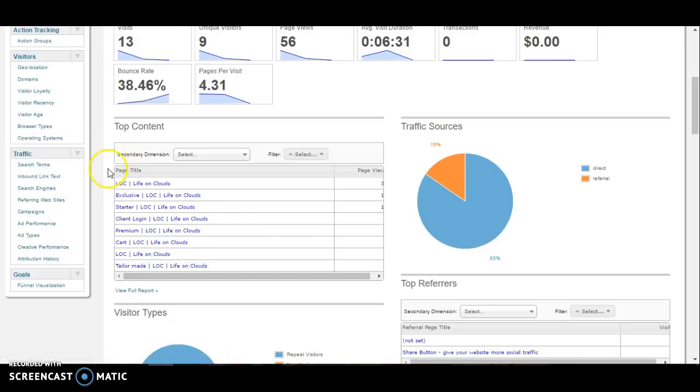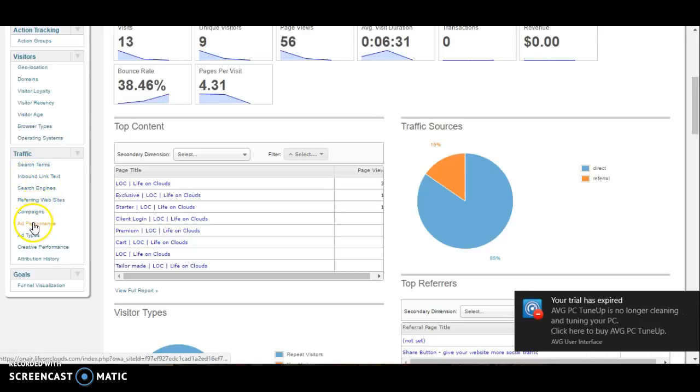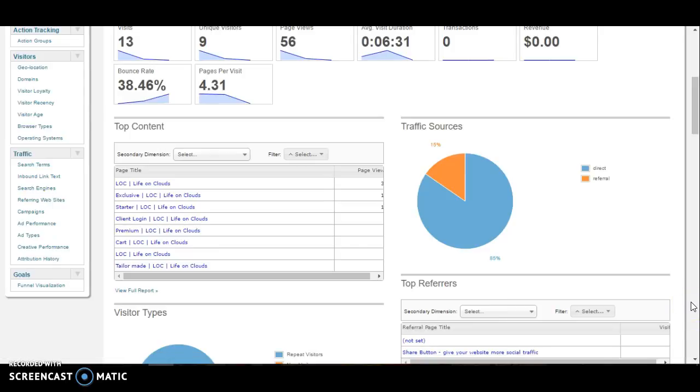And search engines and inbound links, if there are any backlinks which you have done, you will know from which link he is actually coming, which search engine he is using, and how your ad is performing. I'm sorry, this is AVG, something expired there. Anyway, how the ad is performing, what ad types you have, the creative performance of it, and everything.